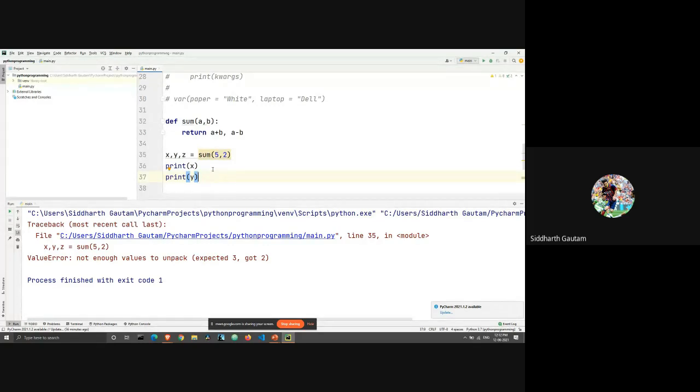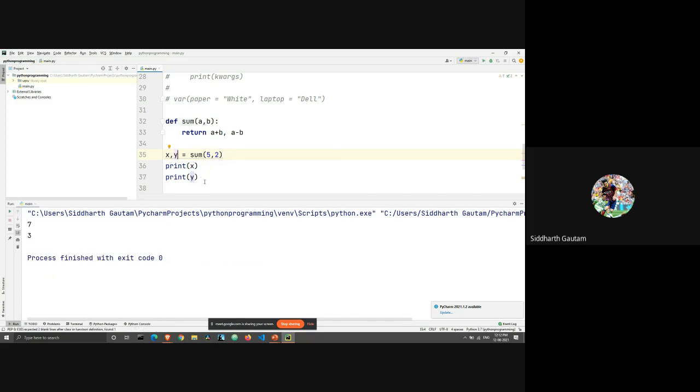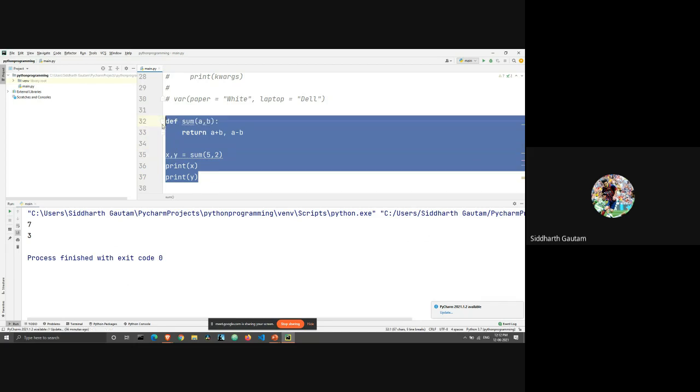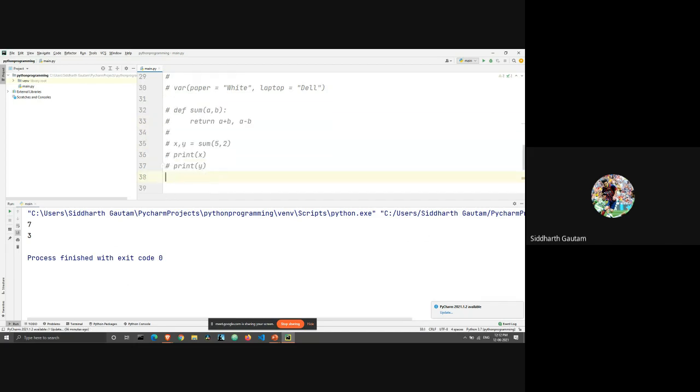I have given three variables, but my function is only returning 2 values. So the third variable gets nothing. That's an error. That's why you can either have one variable or as many variables as there are outputs. All right. So this is how multiple return values work. Okay. Any questions for this?